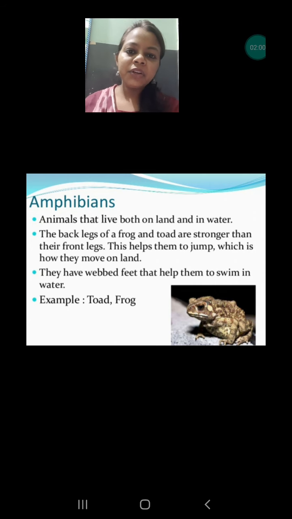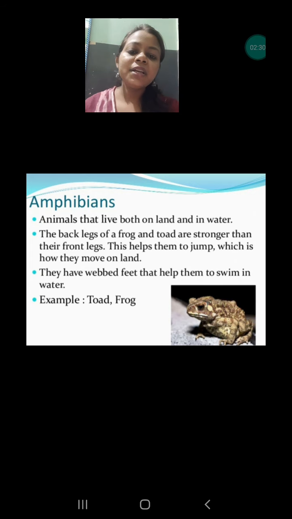But one more thing I want to discuss here. The baby of the frog is known as a tadpole, and a tadpole lives in the water only, and as long as it is a tadpole, its breathing organ is the gill, not the lungs. When they grow up into the adult frog, the gills are replaced by the lungs and the skin. So this is very important to note down.